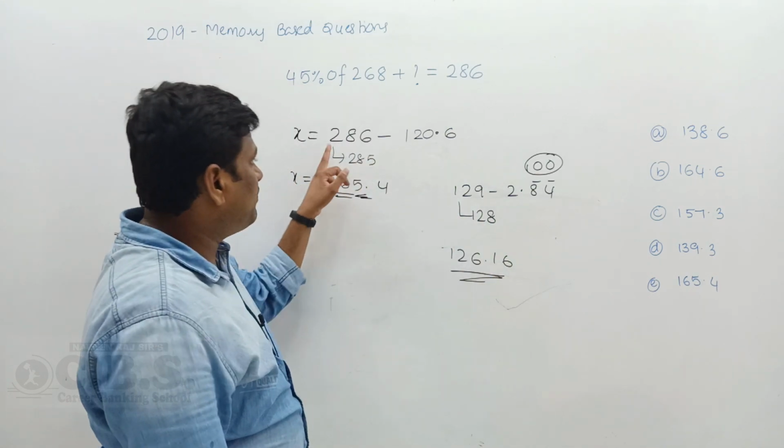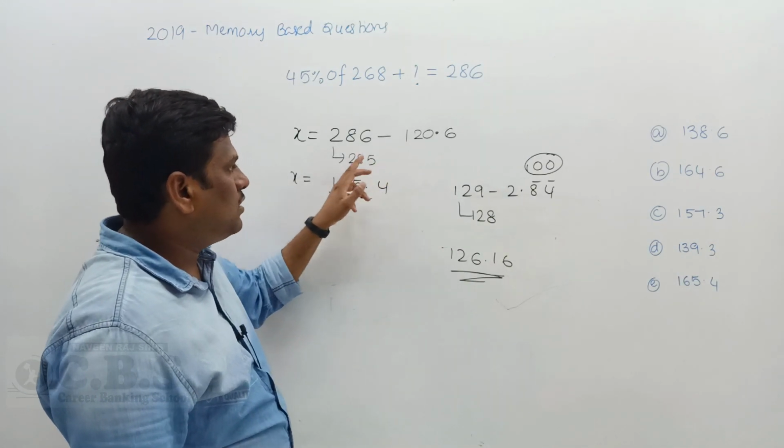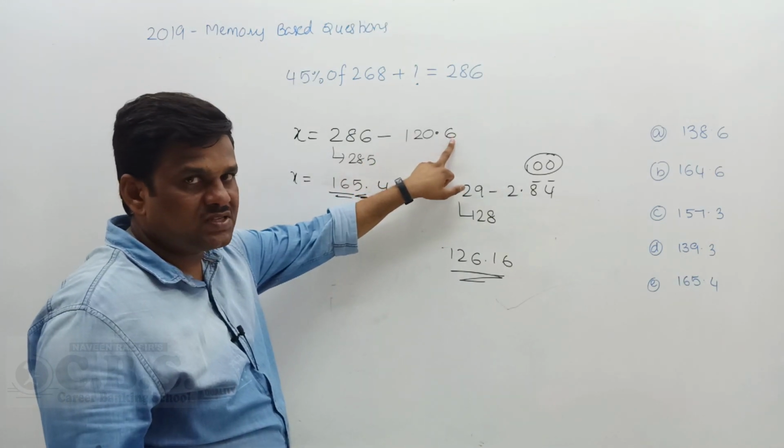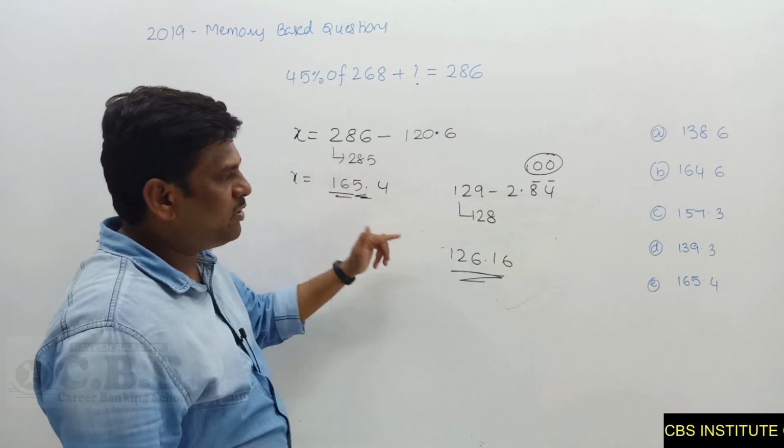What I do here is, before 286 is 285. 285 minus 120 gives you 165. So 0.6 is a single decimal, single precision, take 10. 10 minus 6 gives you 4. So what's your answer? 165.4.